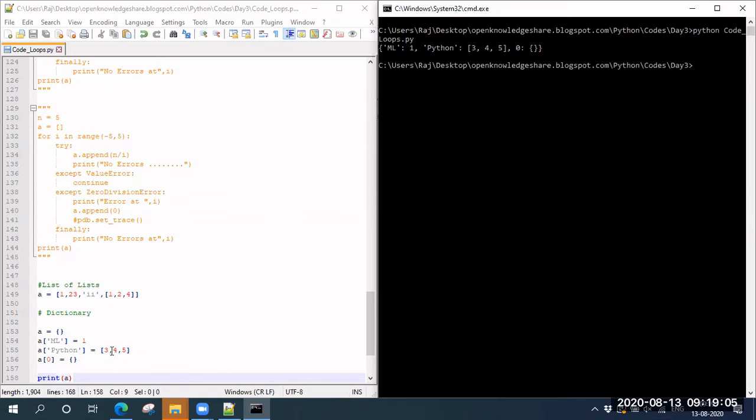So if you see here, I defined an empty dictionary a. This is ML, and we call these keys here. Instead of indices as in a list, we call them keys. Keys can be a string or an integer as well. And if you see, when I print it, it has printed in the same order in which we stored it. Python basically has an enumeration system, enumeration stuff. Yeah, similar to that.